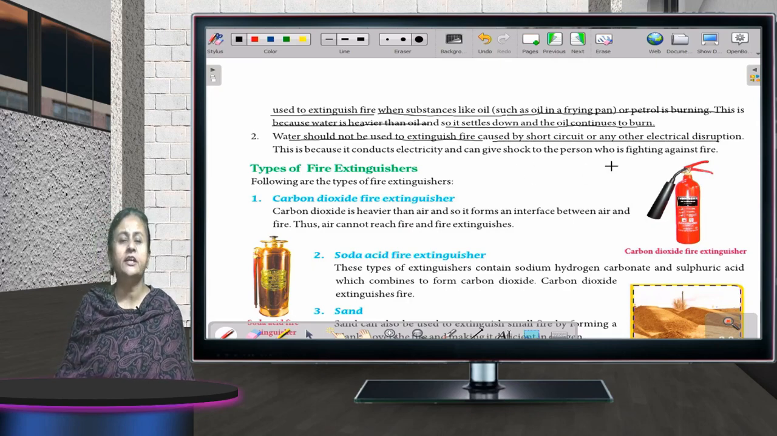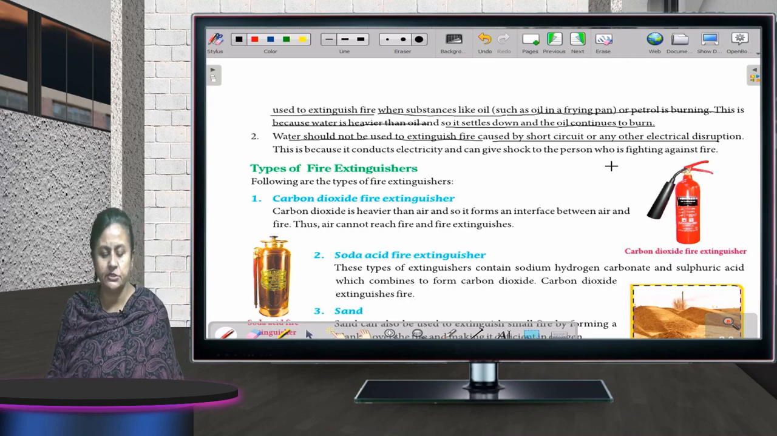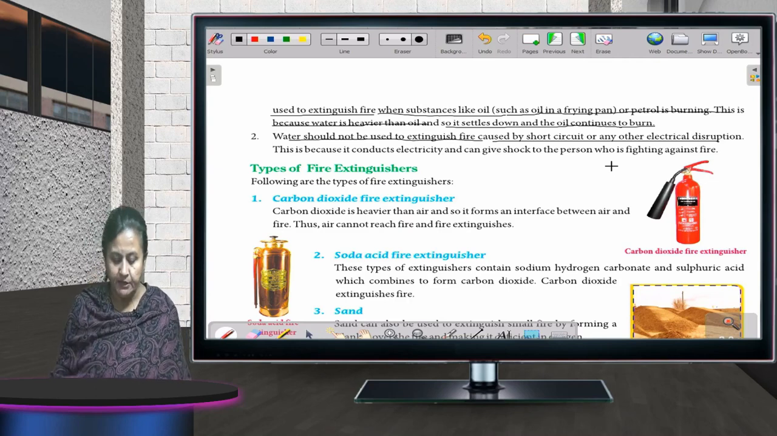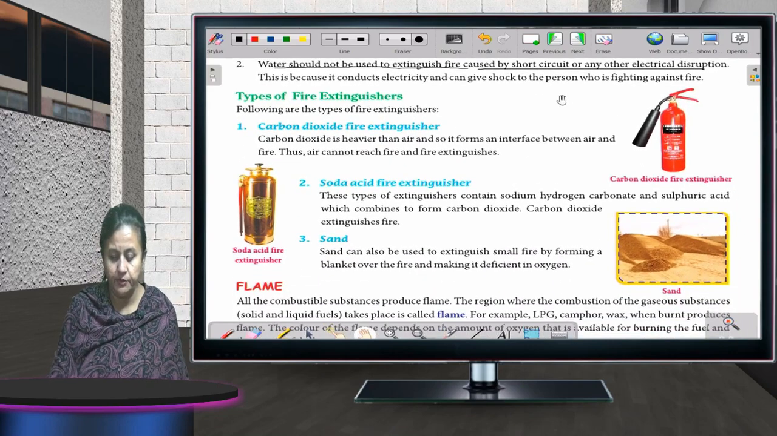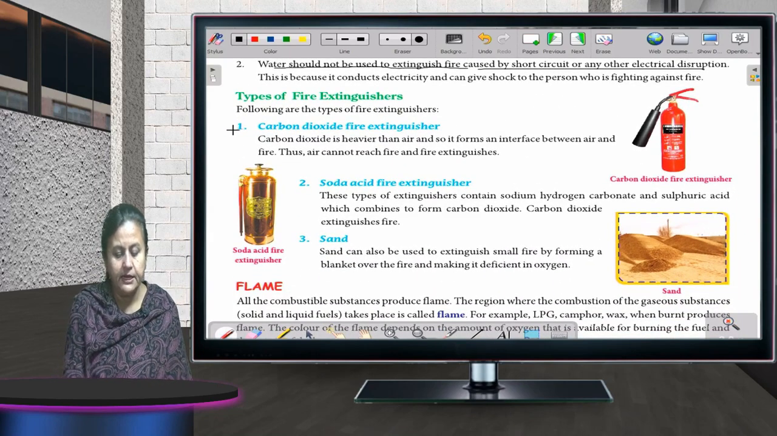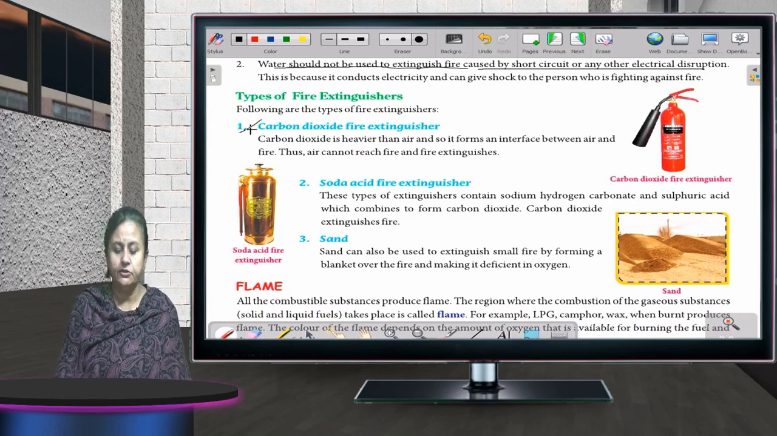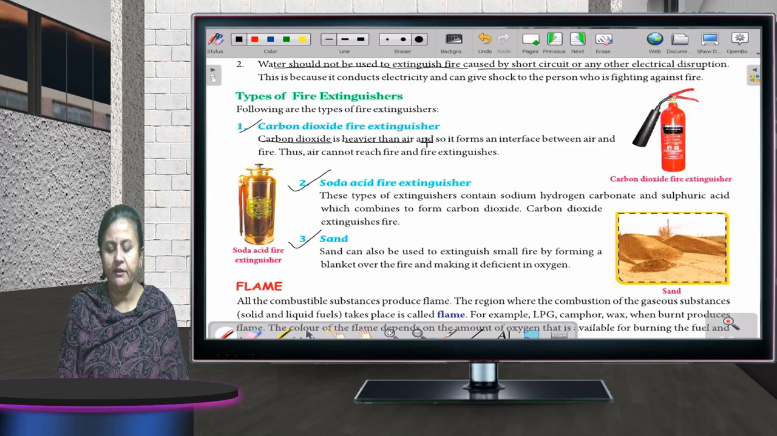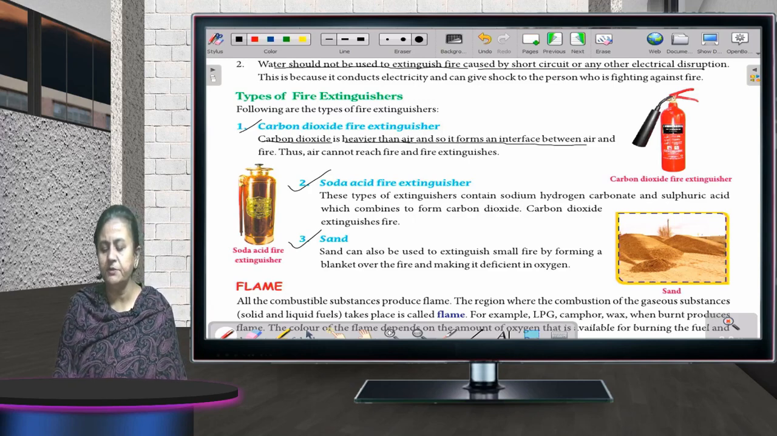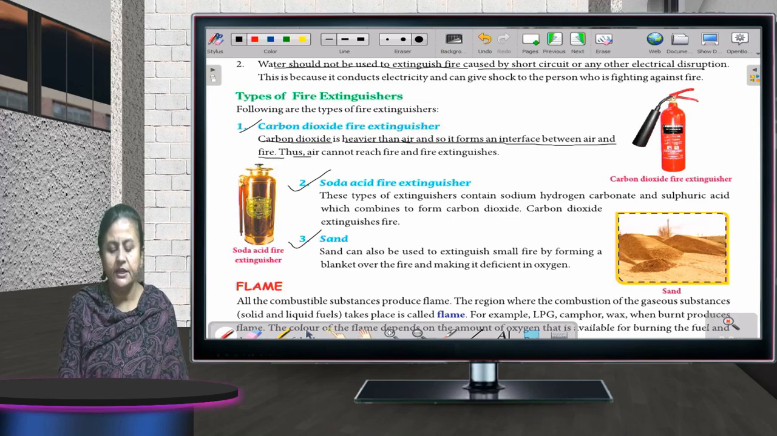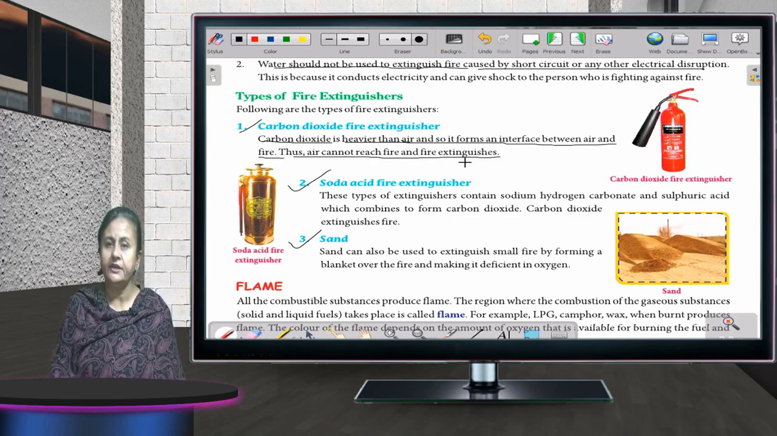Okay. Now there are different types of fire extinguishers which are available in the market. First is carbon dioxide fire extinguisher, soda acid fire extinguisher, and the last is sand. Carbon dioxide is heavier than air, so it forms an interface between air and fire. Thus, air cannot reach the fire and the fire is extinguished.